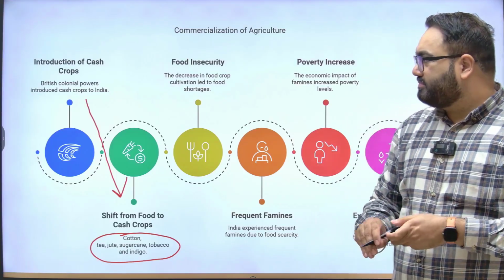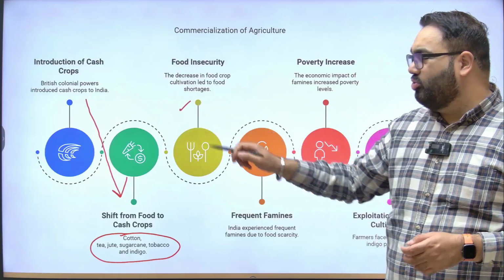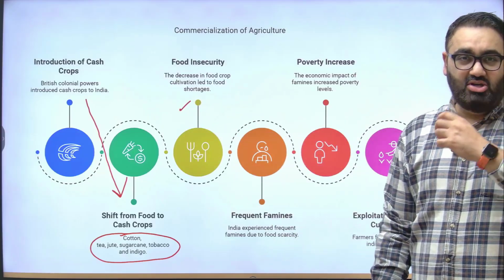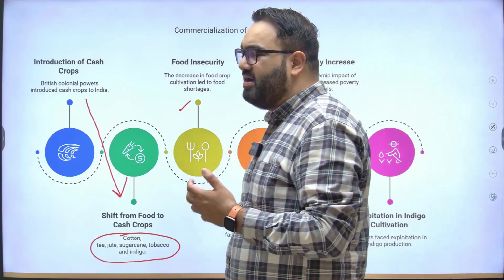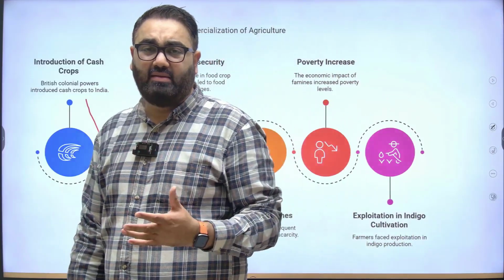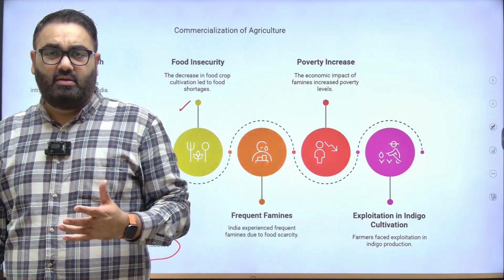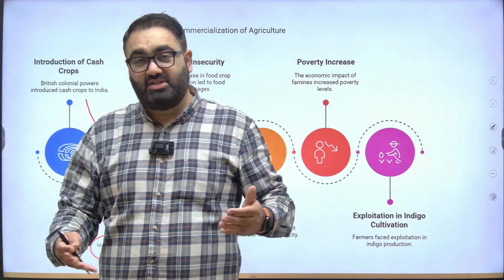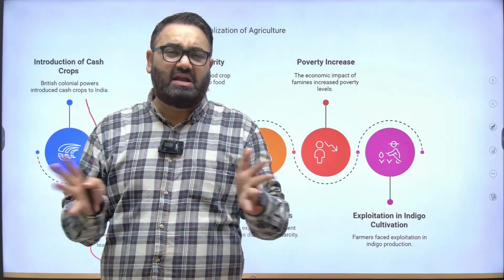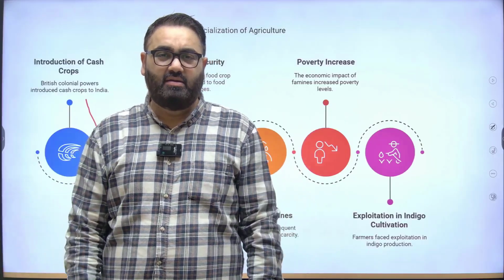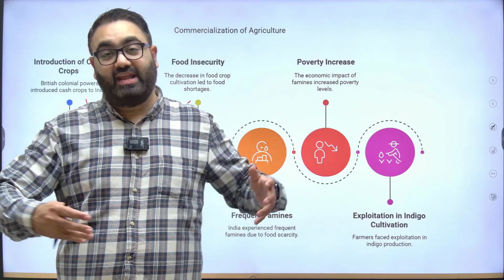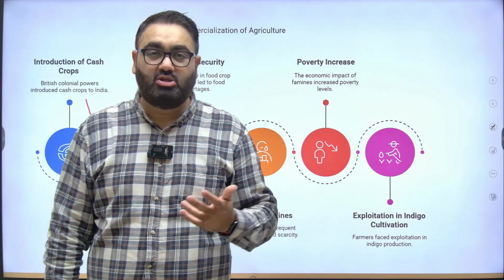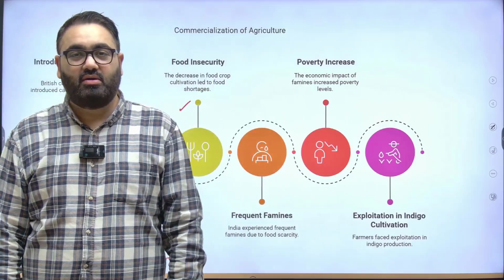Add to that the food insecurity that took place. There was extreme famine in the country, and there are so many different accounts of thousands of people dying in India. There's a very famous or infamous incident in the 1940s when India had a great famine, and thousands of people died. One of the reasons was that the food grains were taken out of India to serve the British soldiers in the Second World War.